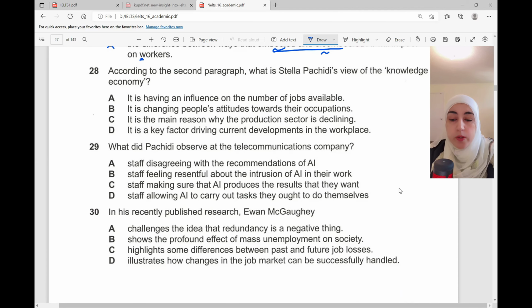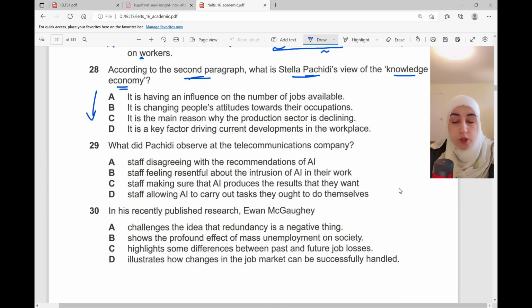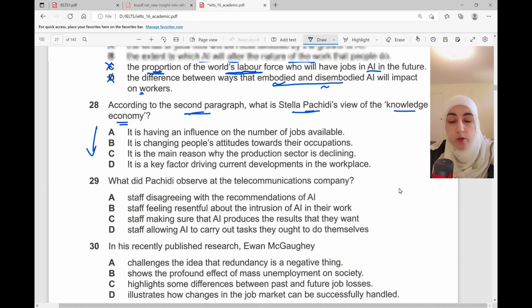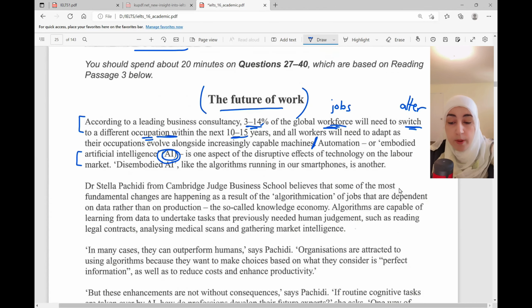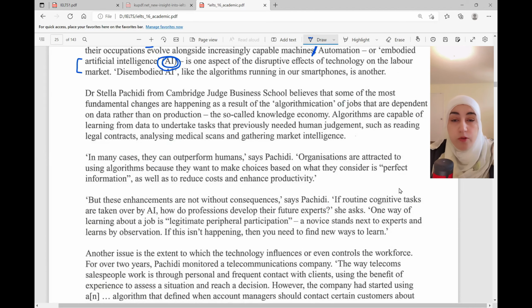Question 28 now. According to the second paragraph, I underline second, what is Stella Pashidi's view of the knowledge economy? So I have Stella Pashidi, that's going to make my life easier looking for that name, and knowledge economy. So they want to know the meaning of knowledge economy according to this person who might be a scientist or a thinker or an economist, I don't know. So let's go back after I read, of course, these options. So I'm going to go back to paragraph 2, the second paragraph, and see what Stella Pashidi has talked about or what she gave as a definition of knowledge economy.